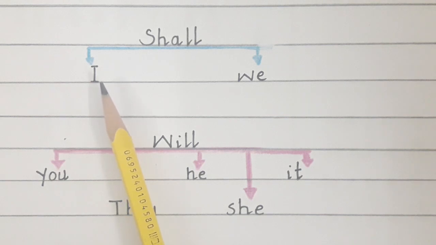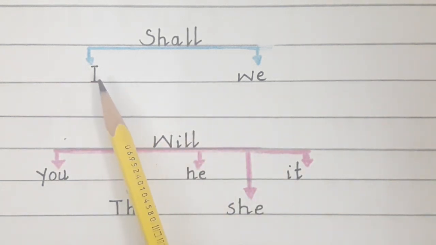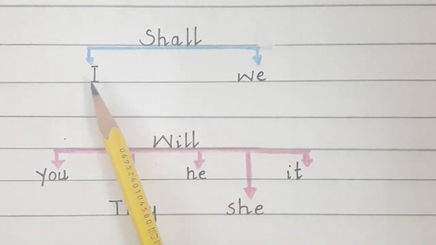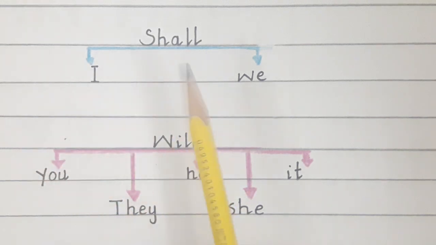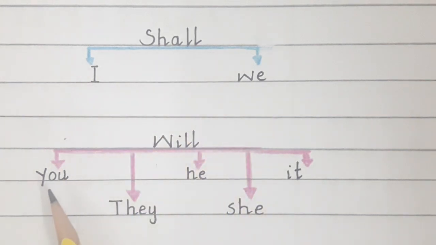Students, as you can see, these are the subjects I and we. So if the sentence starts with I and we, we will use the helping verb shall. I shall, we shall. And with you, they, he, she and it, the helping verb will be will.